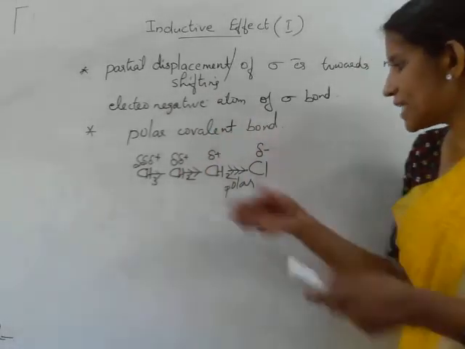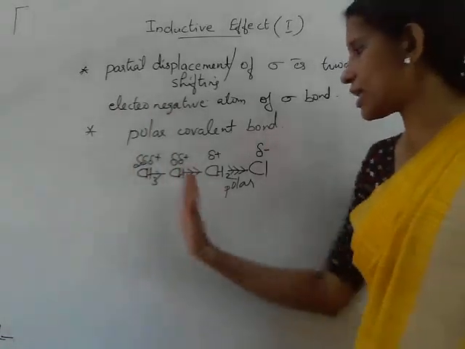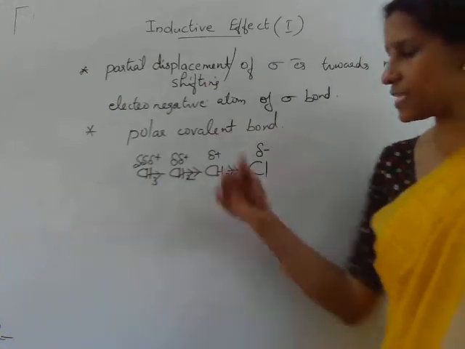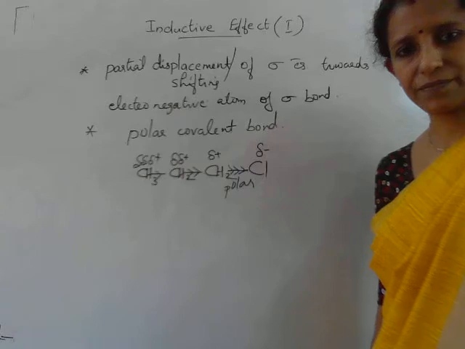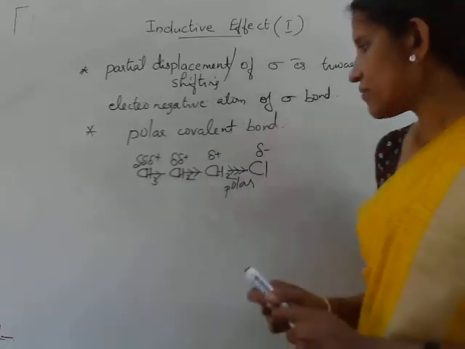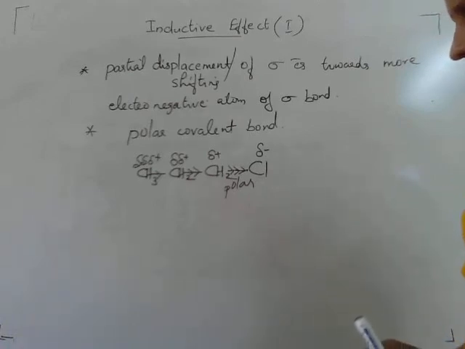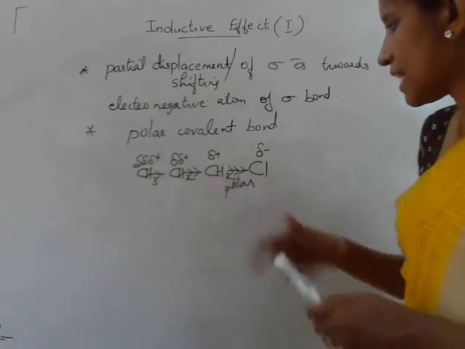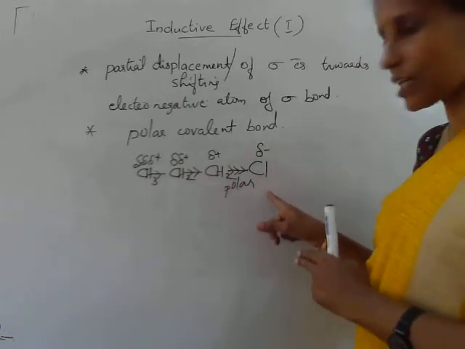The electron pulling capacity of the chlorine atom diminishes after 3 carbons. Up to 3 carbon atoms only it can pull the electron towards it, and after that it has no effect. So when we compare the magnitude of the positive charge on these carbon atoms, which will be greatest? Maximum positive character will be in the carbon closest to the chlorine atom, the more electronegative atom.